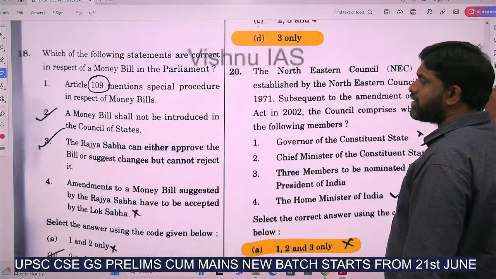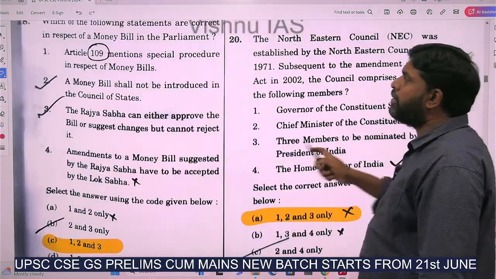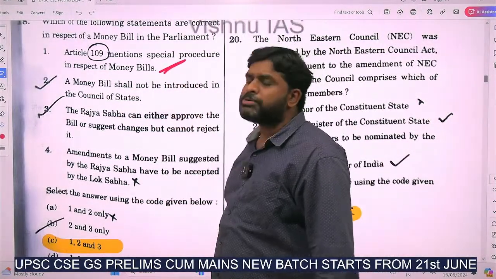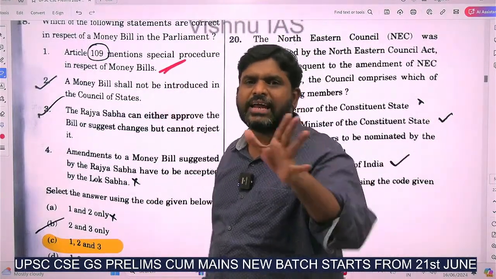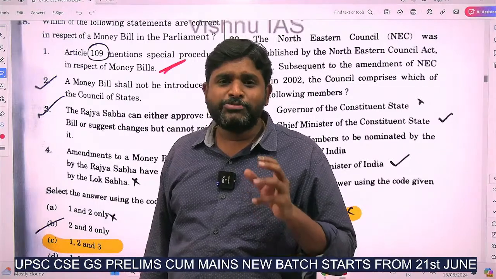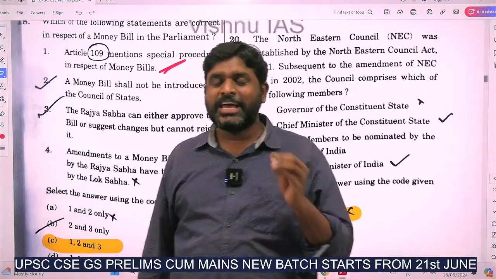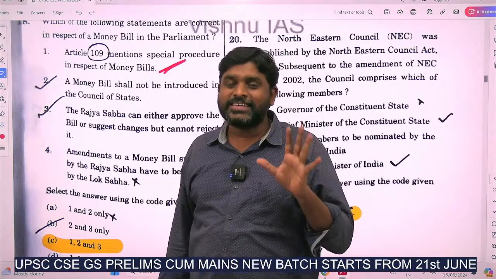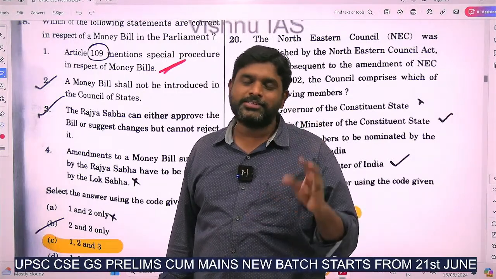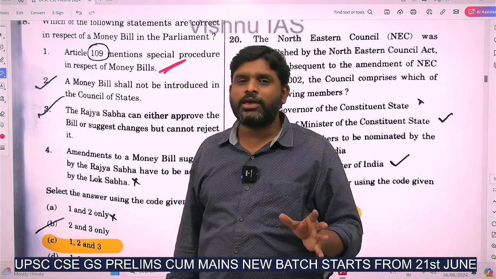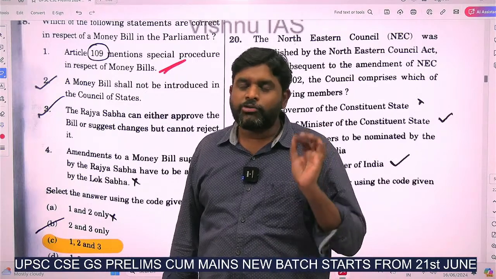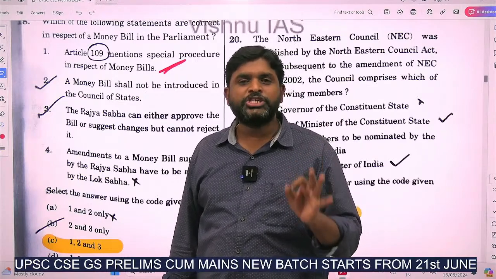According to the report also the same. Money bill question. Yes. Money bill, Article 109 mentions special procedures in respect to money bills. Exactly correct. These are articles which we have to remember. He asked them for the first time. This is compulsory, factual, objective. So 109 talks about special procedure for money bills.